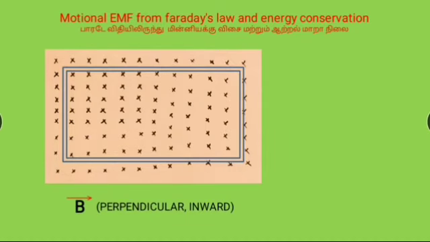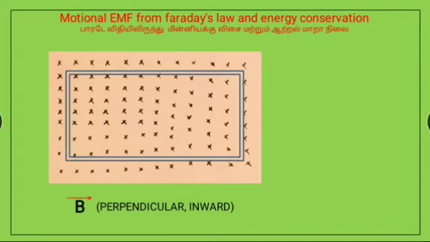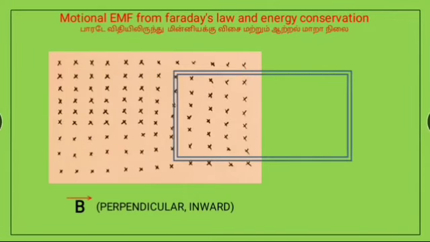Let x be the length of the loop which is still within the magnetic field. Then its area is Lx. The magnetic flux linked with the loop is Φ_B equal to integral of B vector dot dA vector, equal to BA cos theta.